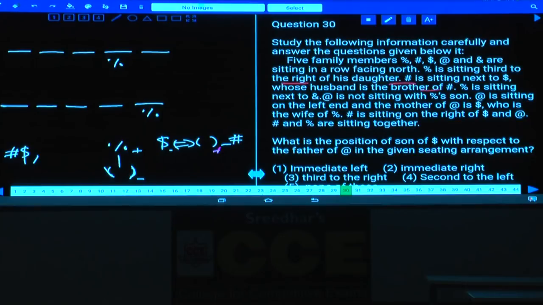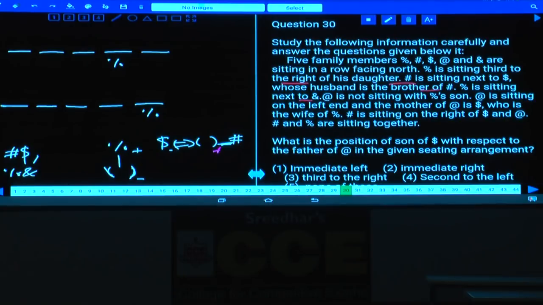Then what is the next information here? As brother's wife is dollar. Next, percentage is seated next to end. Now percentage and end are seated adjacent to each other.